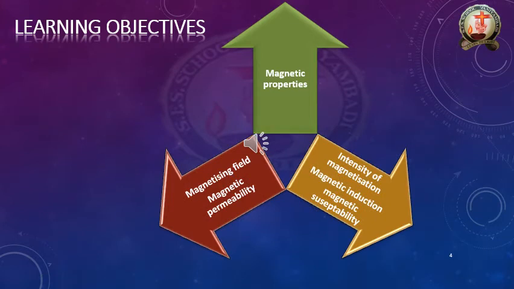Now, learning objectives. In this module today we are going to learn about magnetic properties. Those magnetic properties are magnetizing field, magnetic permeability and intensity of magnetization, magnetic induction and magnetic susceptibility. About these 5 concepts today we are going to learn. So please listen carefully.